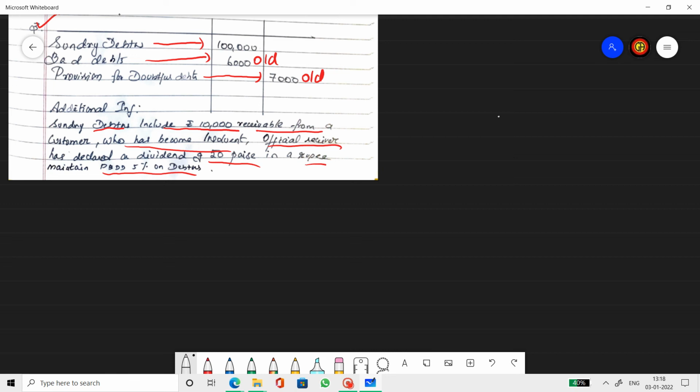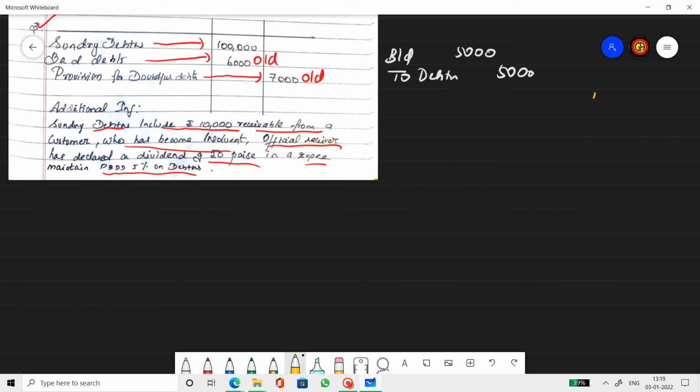All right. Now let's first deal with the bad debts like we usually do, and then deal with the provision account. There's already a bad debts balance and it has already been journalized, and that's how it has come to the trial balance. So no treatment in regard to the old bad debts. We only deal with the new bad debts. And the new bad debts is how much? Only 5,000, isn't it? So bad debts account debit to debtor, 5,000. And there is already a provision account, so it is better to prepare provision for doubtful debts in rough.